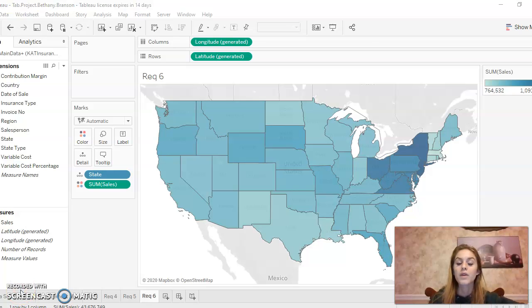I concluded that the Northeast had the most sales because they have New York, which is one of the darkest states, whereas the rest of the states are all similar in tone of blue, which signifies that they didn't even come close to the Northeast region.